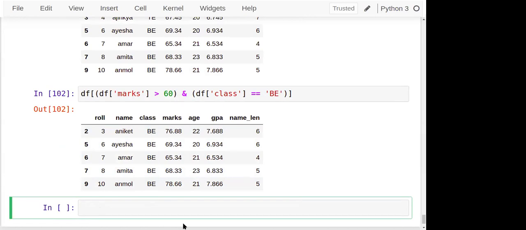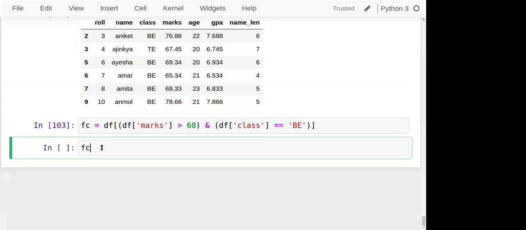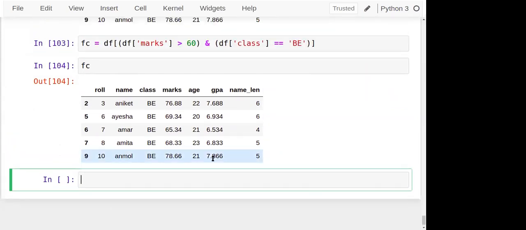We can analyze it. We can store that data in another variable. Let's see, for example, FC, that is first class. Okay, first class. You can see first class information is extracted and stored in the variable FC. FC is also a data frame, in which we store this particular element, and you can observe that it's extracted from here. So Boolean filtering can be applied to extract data according to the values, not according to the column. So first you can extract the column or rows, and then we can apply the values to it. Okay, Boolean filtering, and then you can extract.